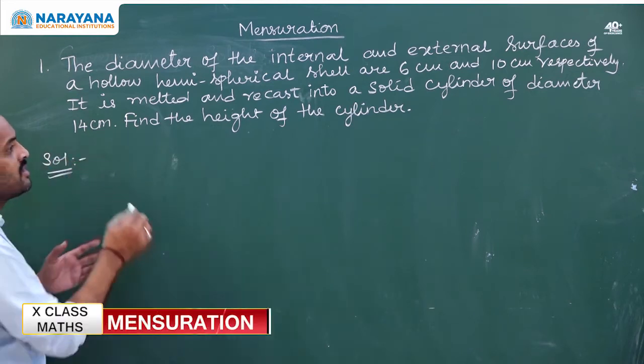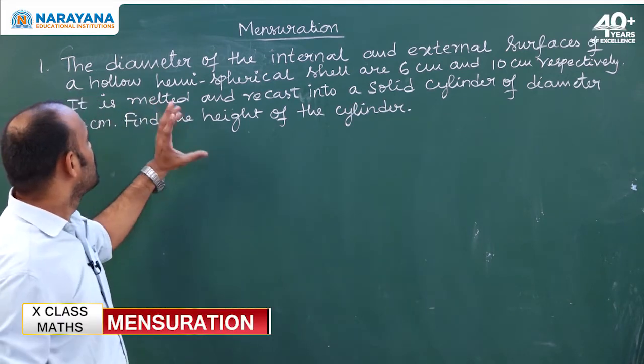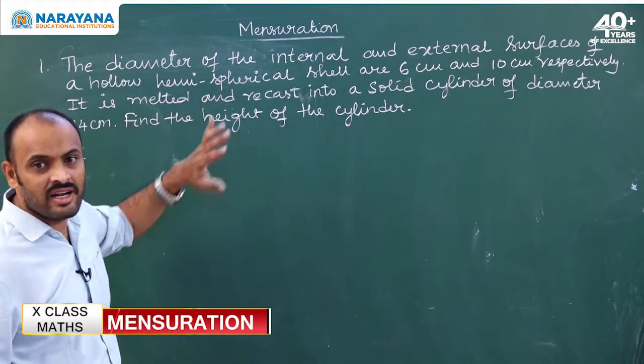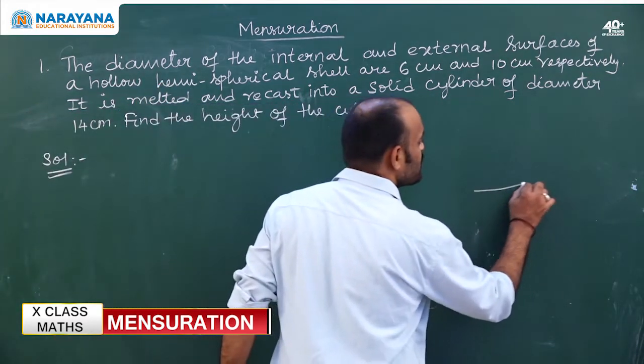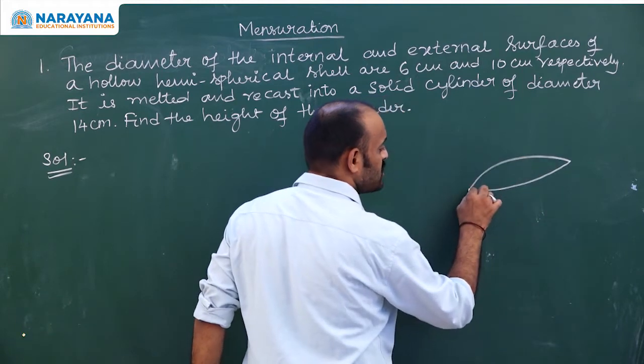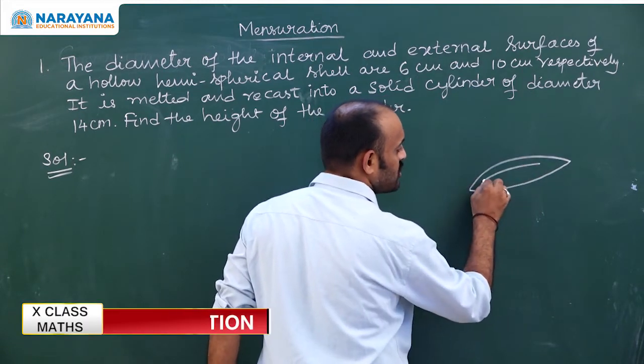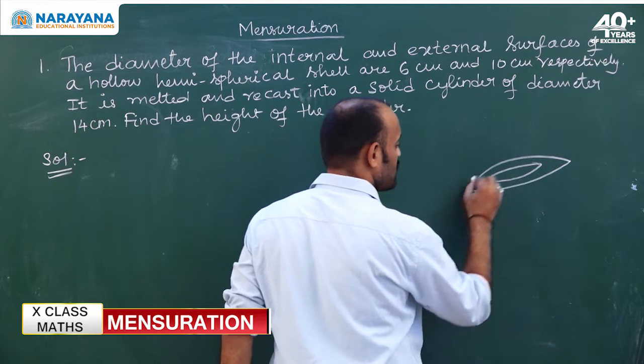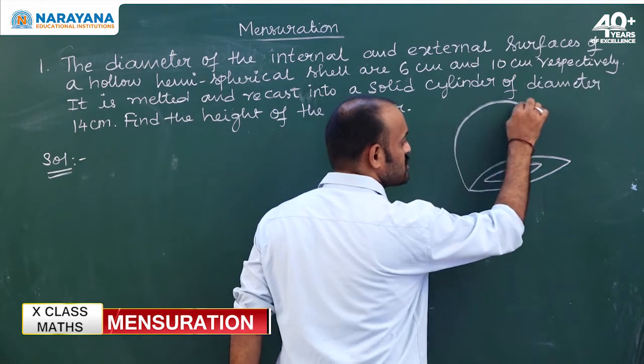He has given a hemispherical shell which has internal and external diameters. When a hemisphere has internal and external diameters, it will be like this.